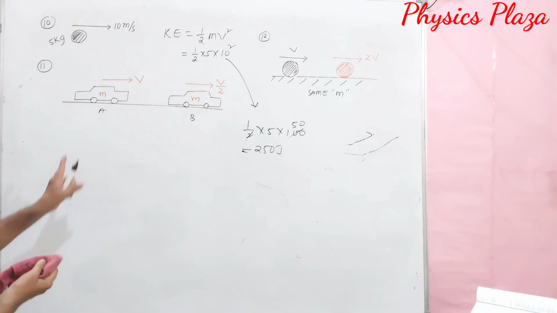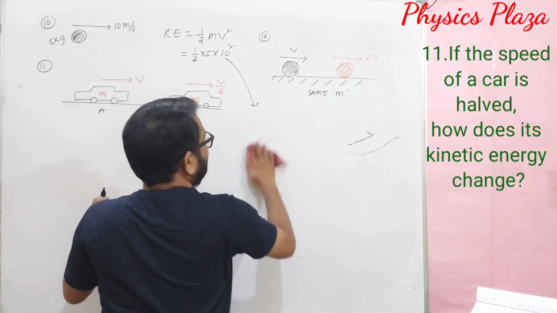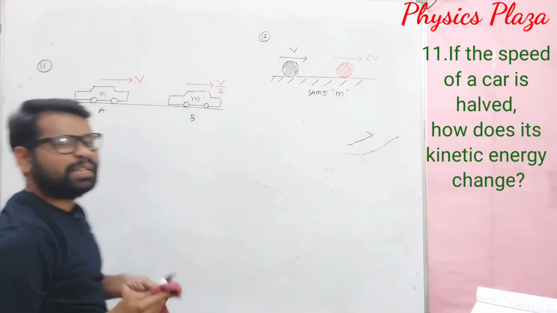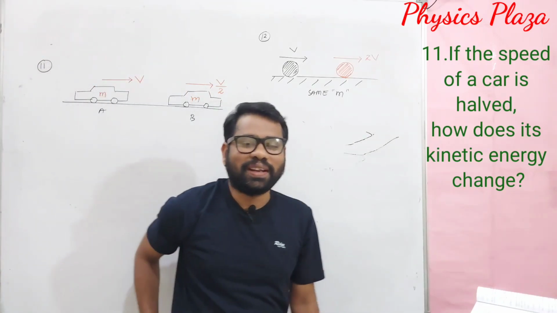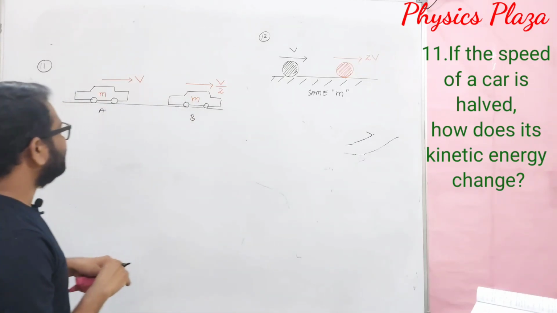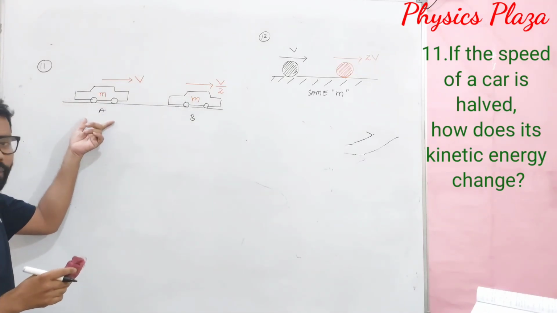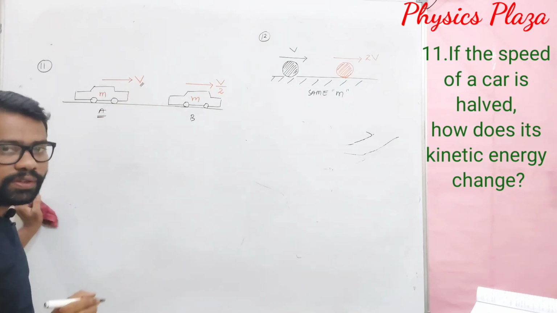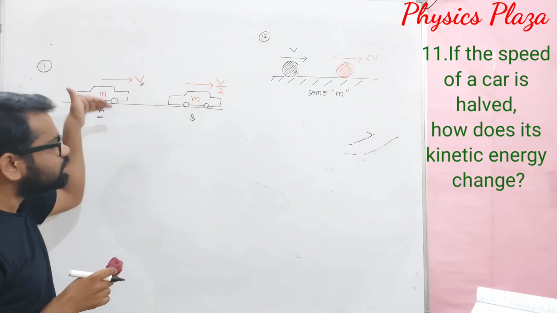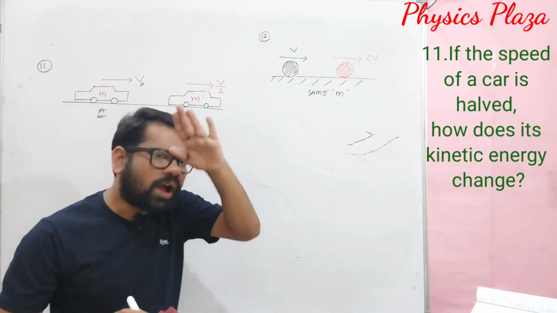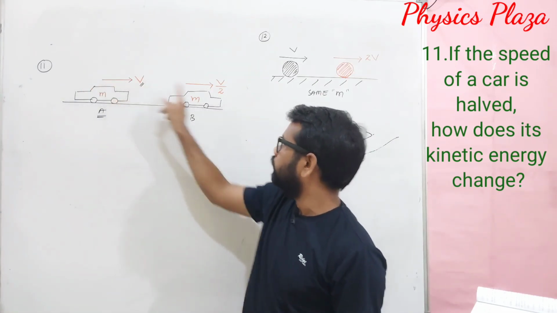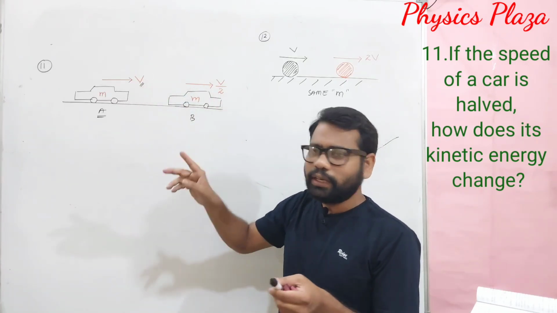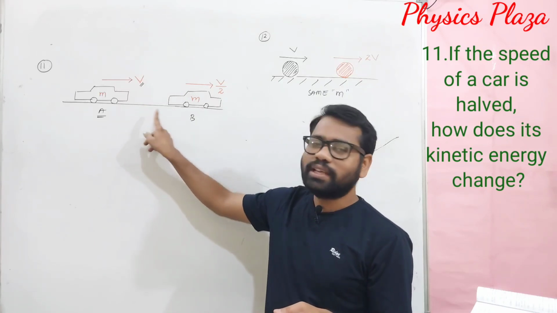Look here, question number 11. It is given that a car is in motion. Children, what is that car? Here, the name of the car and the company are not at all needed. Let us see. Initially, when the car is moving, we have taken a certain point. At point A, its velocity is v. Now, when the car has reached point B, its velocity is halved. For example, here 10 meter per second, here 5 meter per second, here 100 km per hour, here 50 km per hour, like that. Then what is the change in its kinetic energy they are asking?